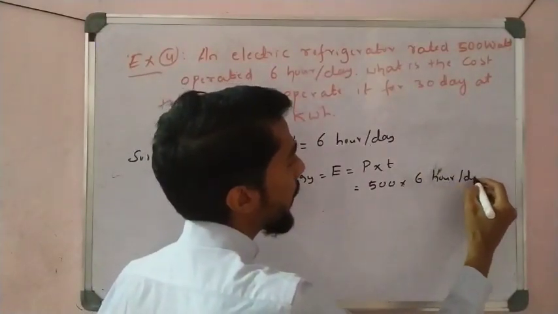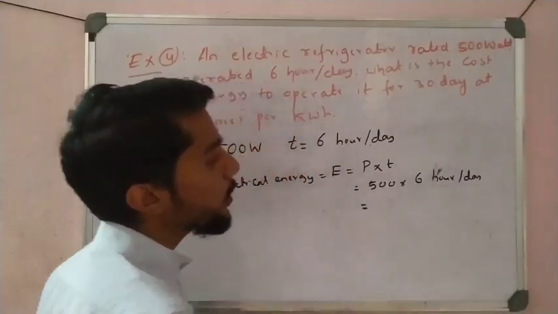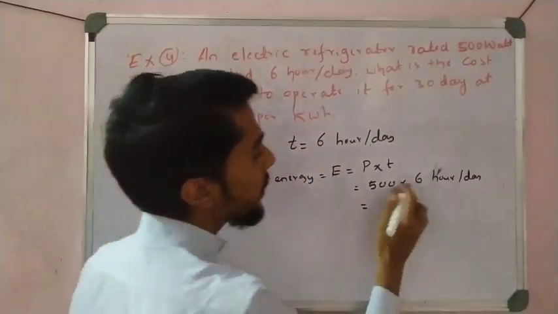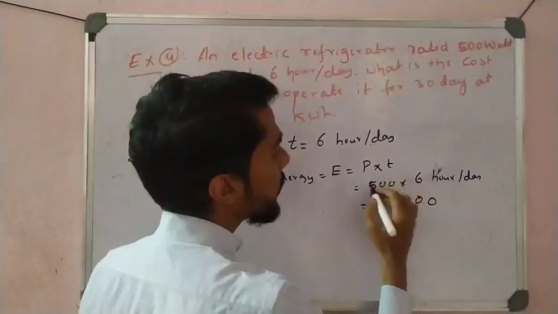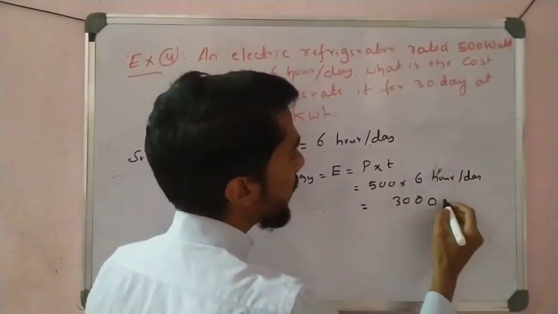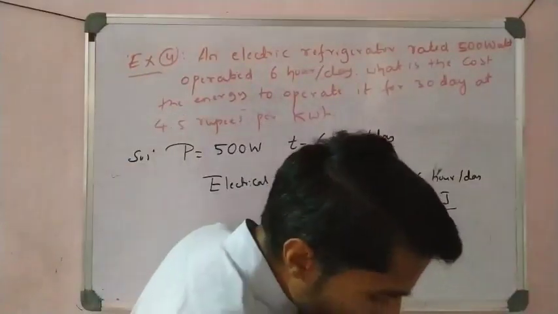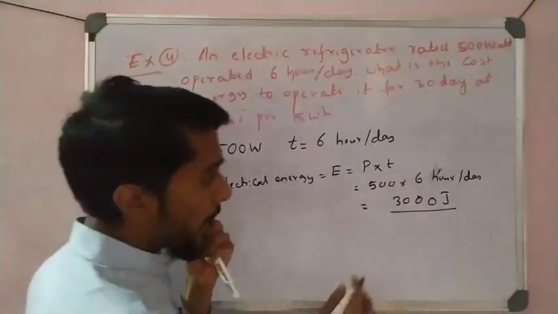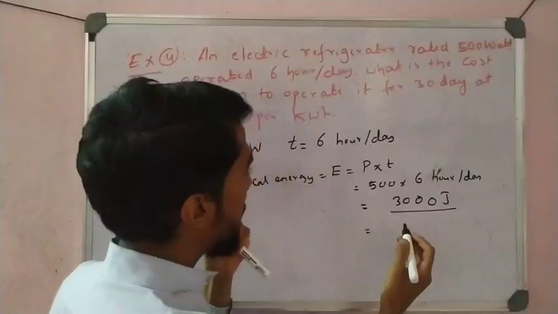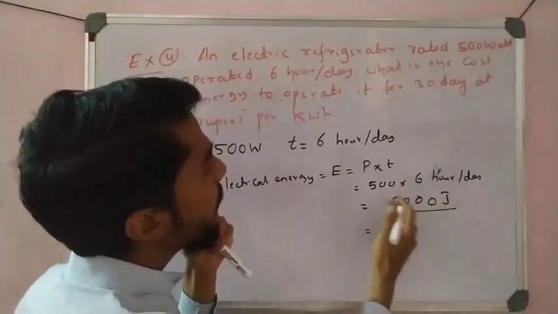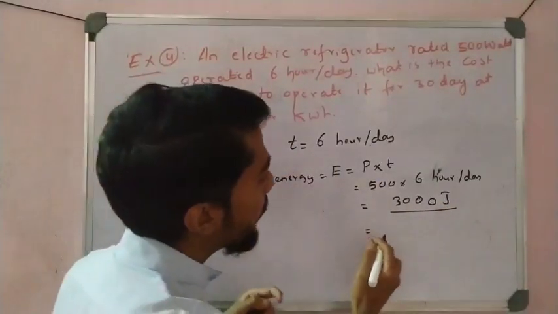So how much power is used in 6 hours? That is 500 into 6, 3000 joules. Now I can make it in kilowatt hour. 3000 watt hour, that is 3 kilowatt hour.